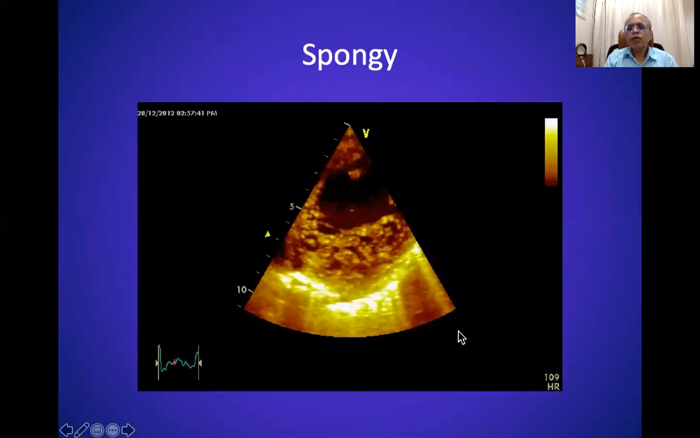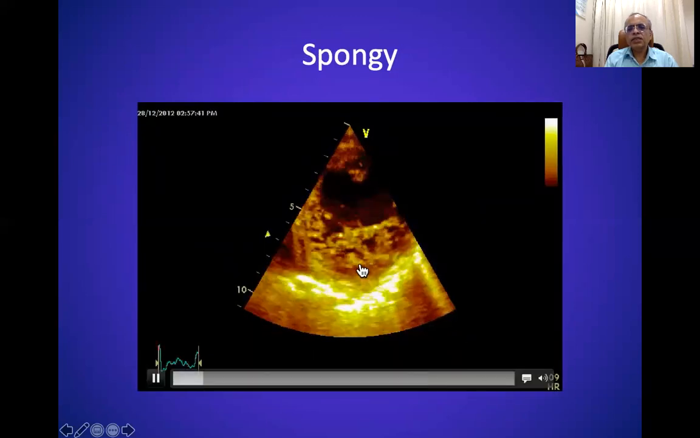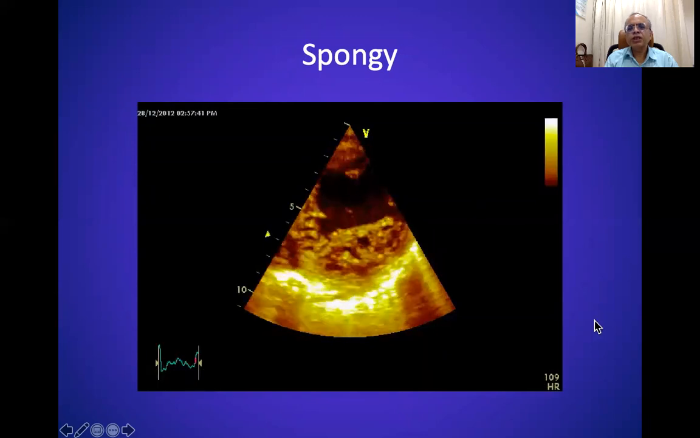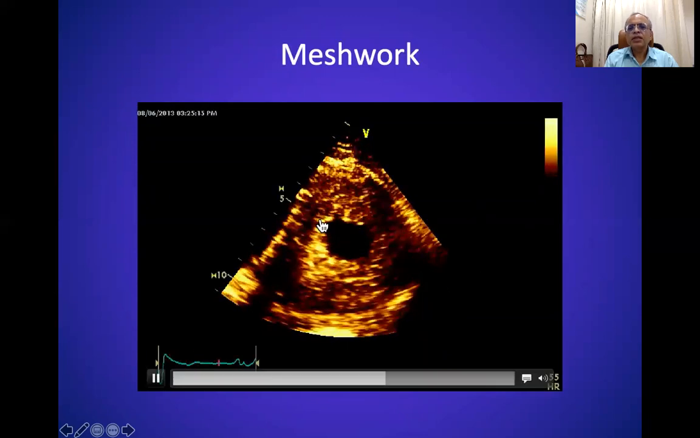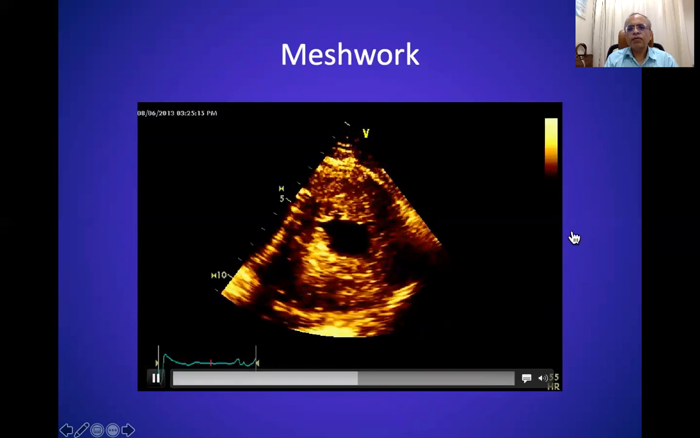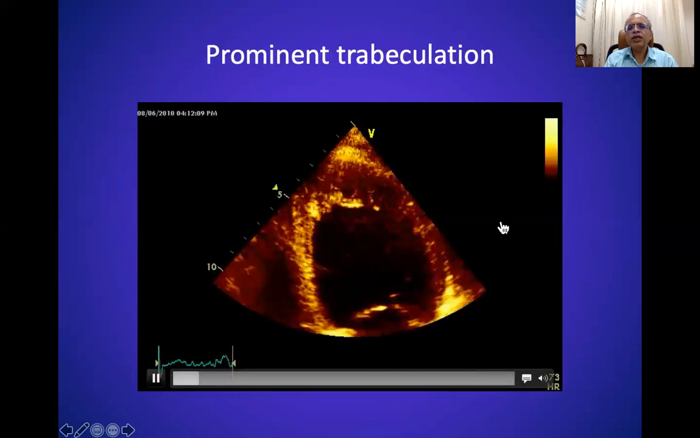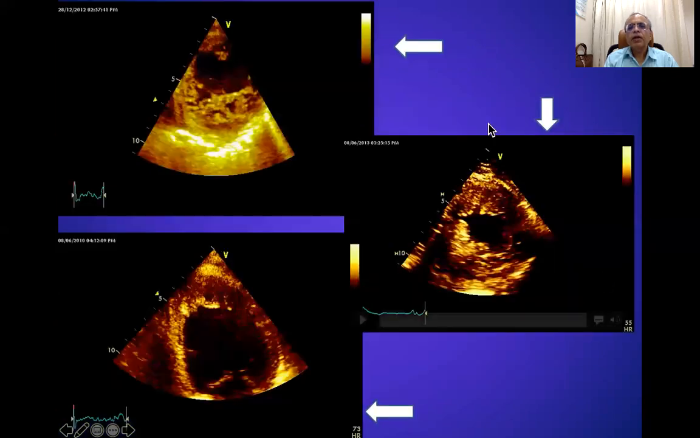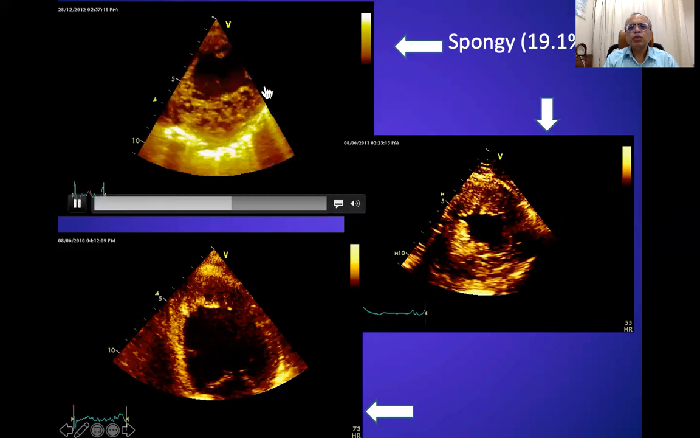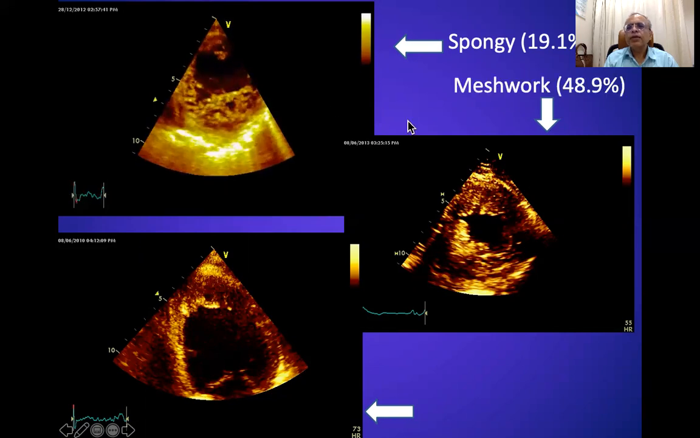There are different morphologies of non-compaction. Now, this is something called the spongy type of LV non-compaction. This is called the meshwork type of LV non-compaction, and this is called the coarse trabeculation type of non-compaction. Now, almost 20% of the patients will show a spongy type of non-compaction.